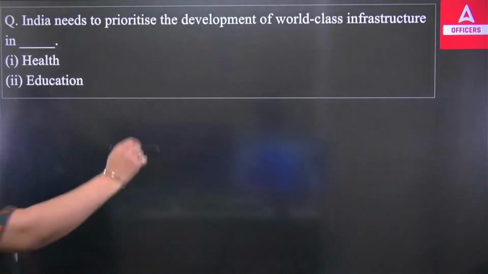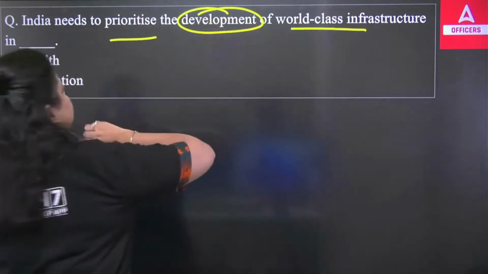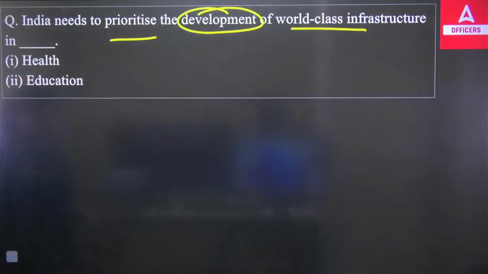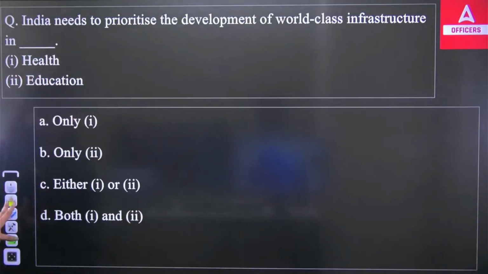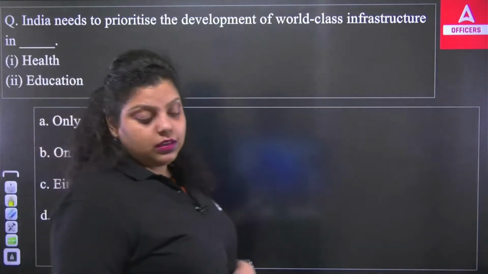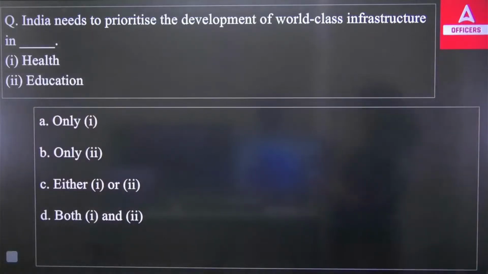Now, India needs to prioritize the development of world-class infrastructure in health or in education. So it's very important that India prioritize this situation in which India has to develop world-class infrastructure. It should be developed in the health sector or the education sector.